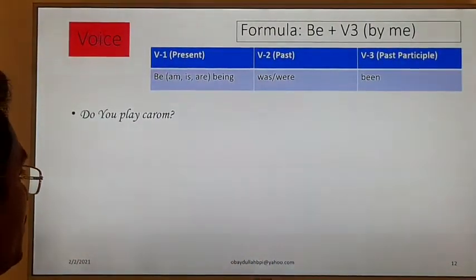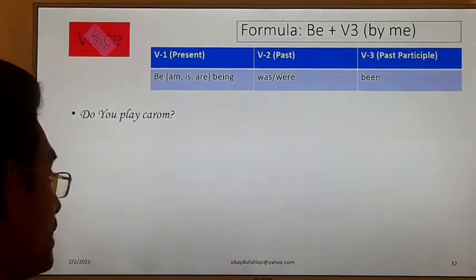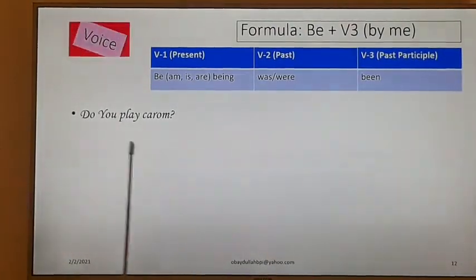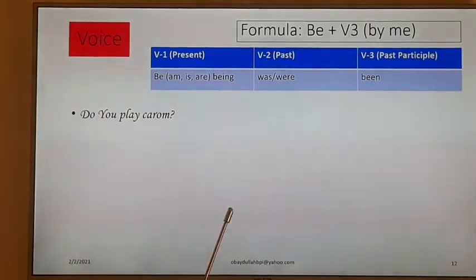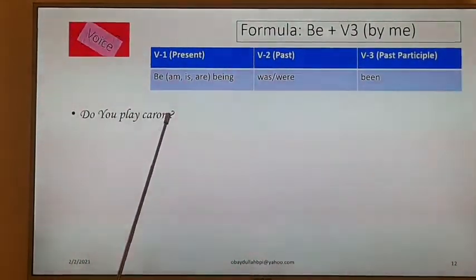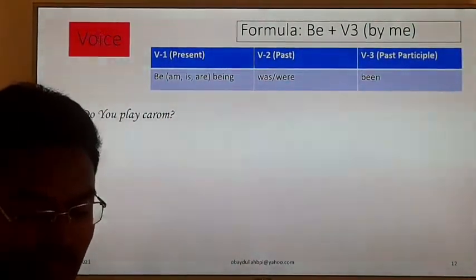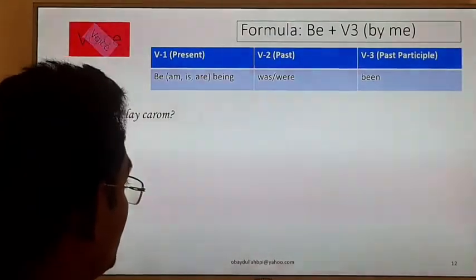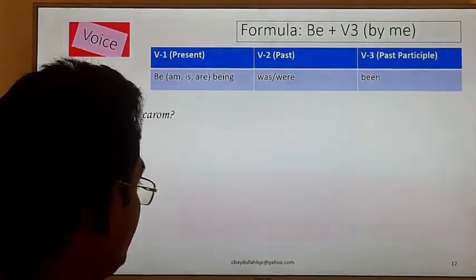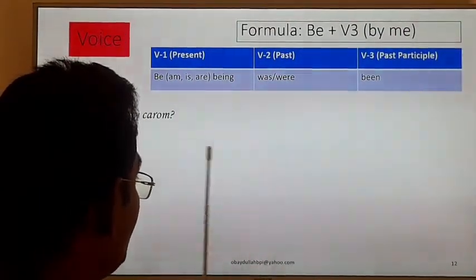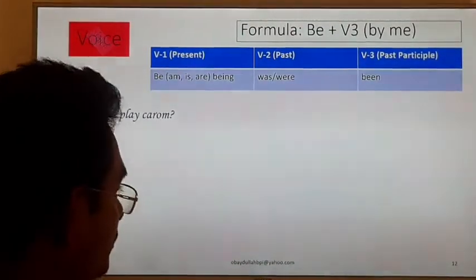Do you play carom? Dear learners, you know that I have placed an example of an interrogative sentence because there is a question mark. This is an example of an interrogative sentence. How will we change it to passive? How will we change the voice of an interrogative sentence?